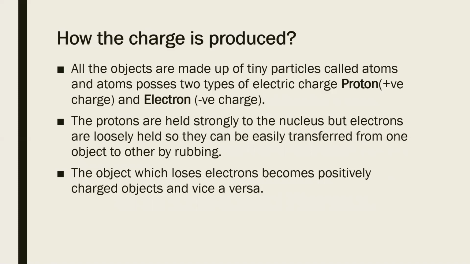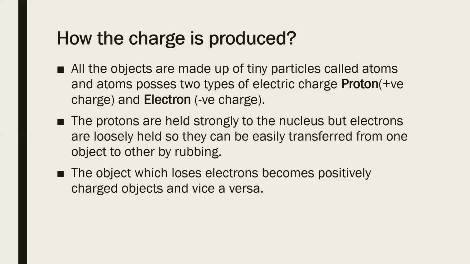Now these electrons are negatively charged. When an object loses electrons, that means when an object is losing negative charge, at that time the object gains positive charge. Listen very carefully.